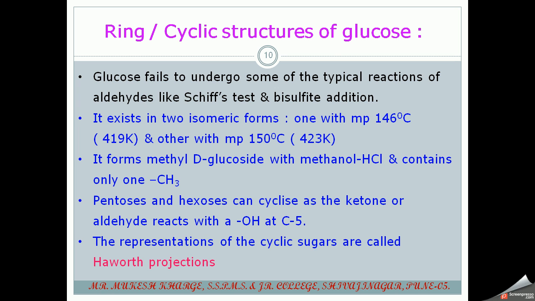It exists in two isomeric forms, one with melting point 146 degrees centigrade or 419 Kelvin, and the other with melting point 150 degrees centigrade or 423 Kelvin. It forms methyl D-glycoside with methanol HCl reagent, and it contains only one methyl group. Then pentose and hexose can cyclize as ketone or aldehyde that reacts with a hydroxyl, that is the OH group, at the C5 carbon of that glucose. We will discuss this in the next slide.